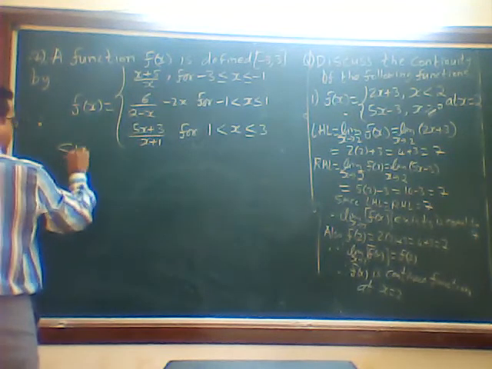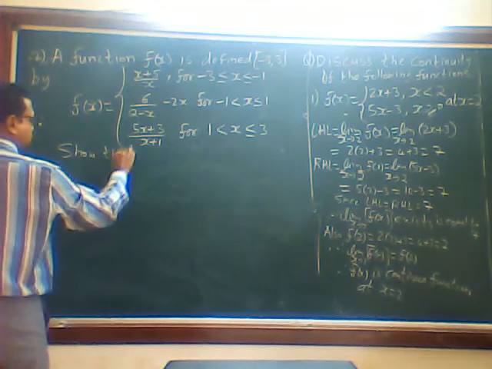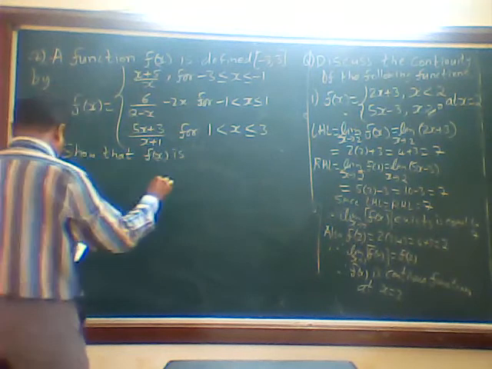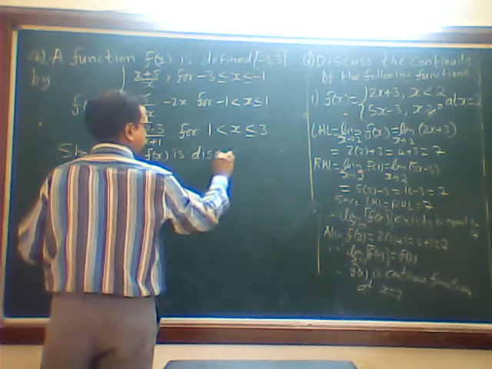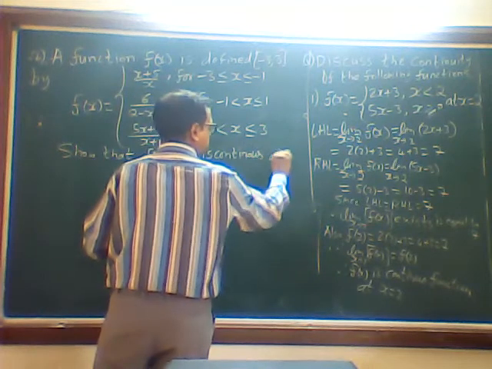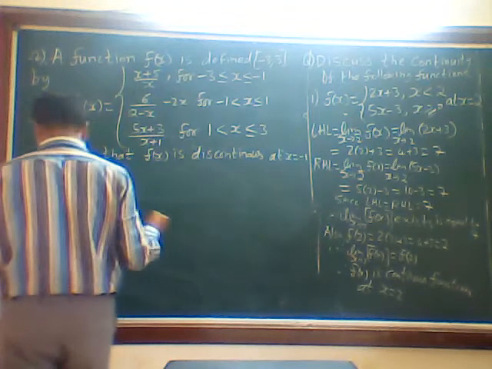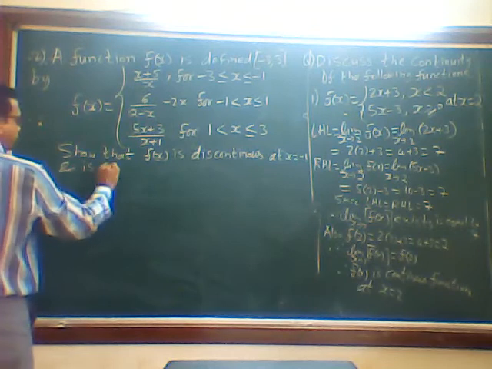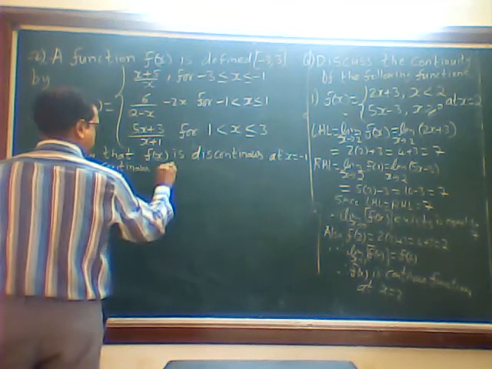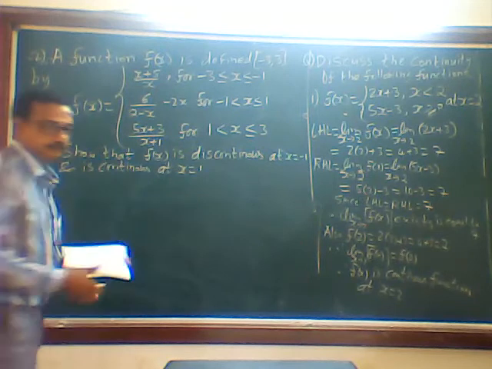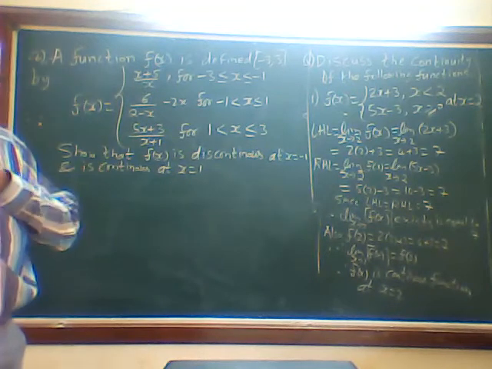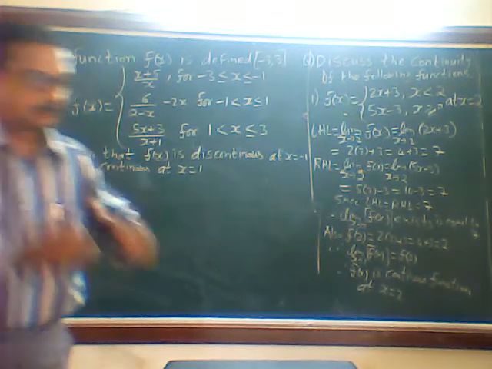Show that f of x is discontinuous at x is equal to minus 1 and is continuous at x is equal to 1. Okay? 1 minute. Go through the problem.